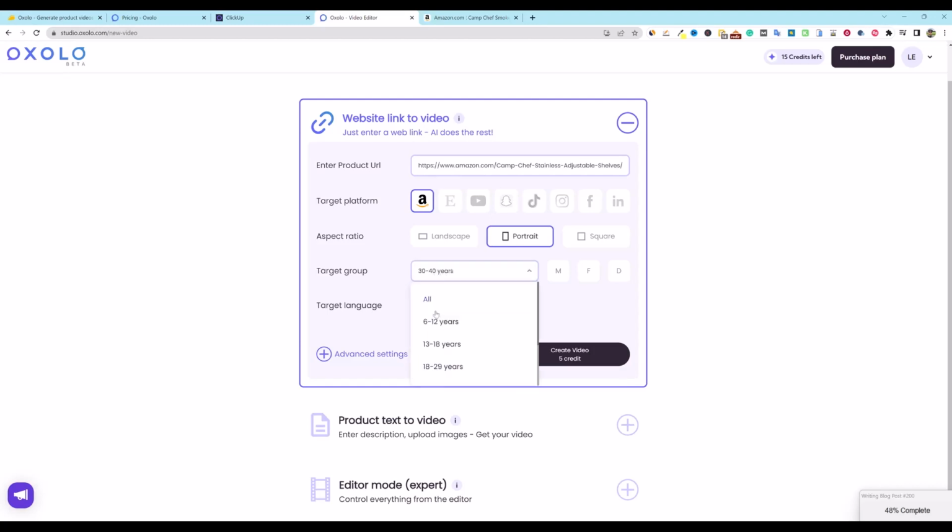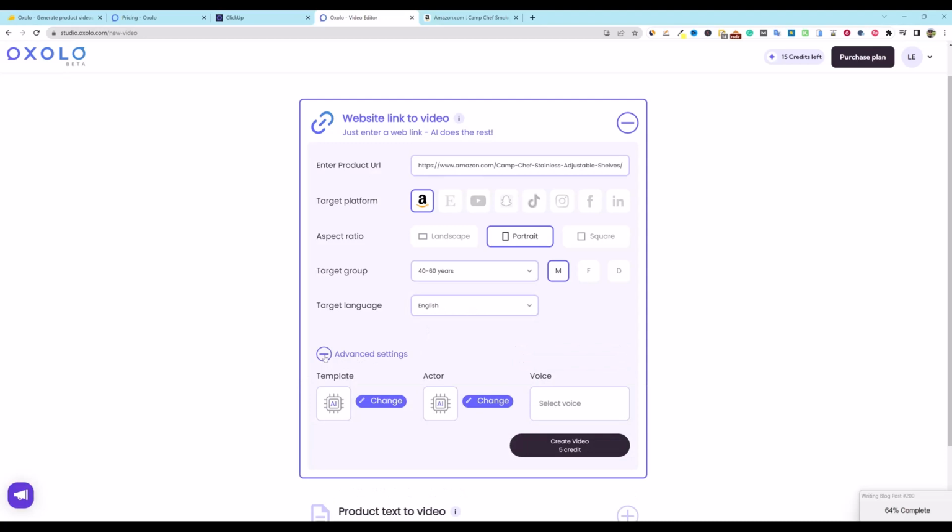If it's not letting us select between the two, so it's close between the two. We'll go 30. No, we'll go 40 to 60, I think. And then we'll go probably male, target language, English.